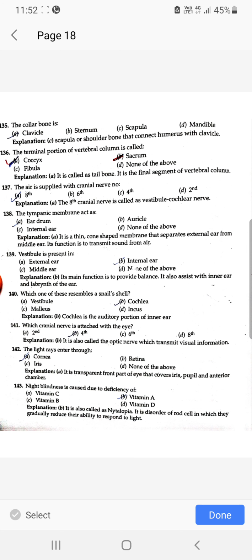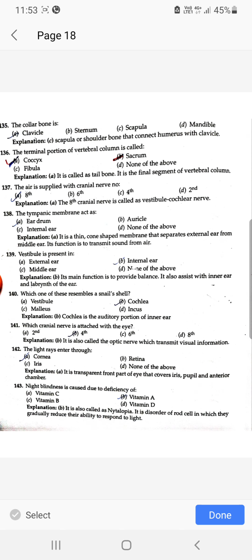The collarbone is clavicle. The terminal portion of vertebral column is called coccyx. The cranial nerve for hearing is number 8. The tympanic membrane acts as eardrum. Vestibule is present in internal ear. Which one of these resembles a snail shell? Cochlea. Which cranial nerve is attached with the eye? Fourth cranial nerve होती है जो eye से attach होती है. The light rays enter through cornea.